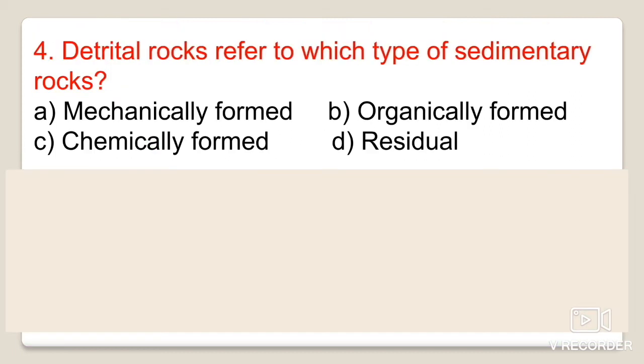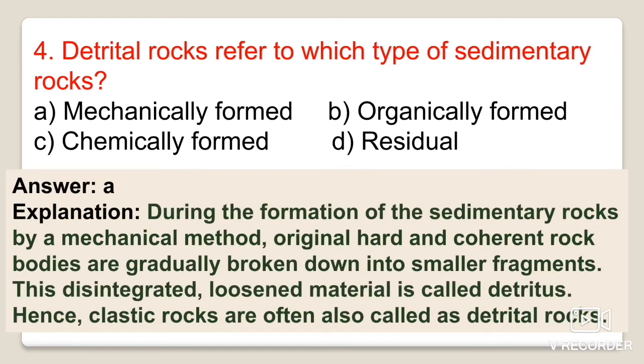Next one is, detrital rocks refer to which type of sedimentary rocks? Okay, detrital type of rocks is classified as which type of sedimentary rock? Mechanically formed, organically formed, chemically formed, or residual? Residual means leftover particles or leftover sediments. So they are known as mechanically formed.